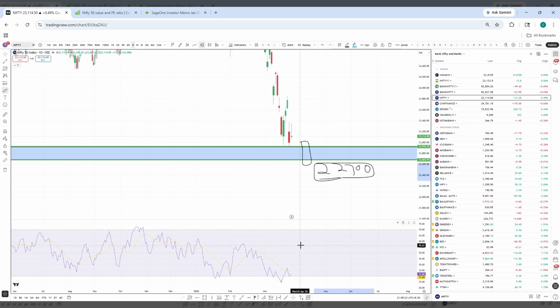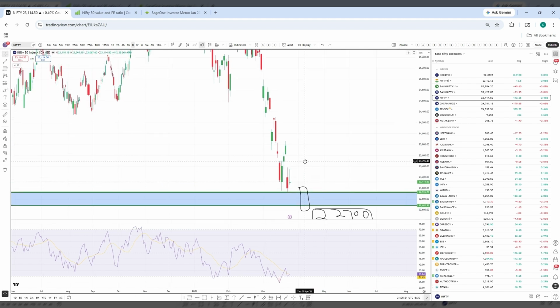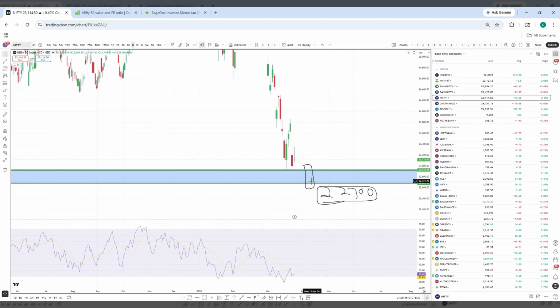So as per my view, as per this demand zone and the price action, I am seeing Nifty will take a U-turn from here and give a good bounce upside. So just be careful going short in Nifty. Don't try to go short in Nifty. You can only go short if it closes below the 22,700 zone. Until then, I am bullish on the Indian market and I am bullish on Nifty.